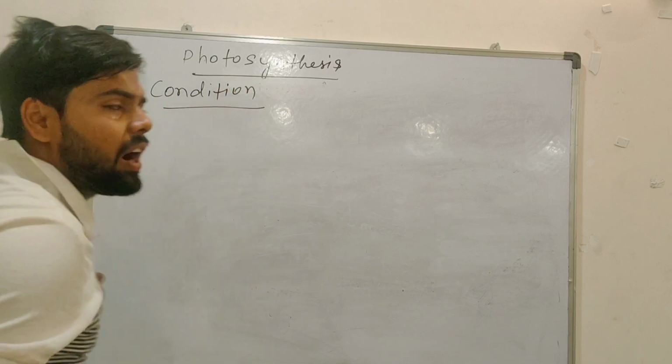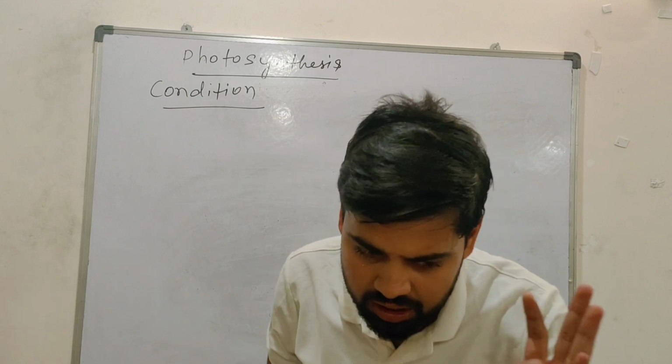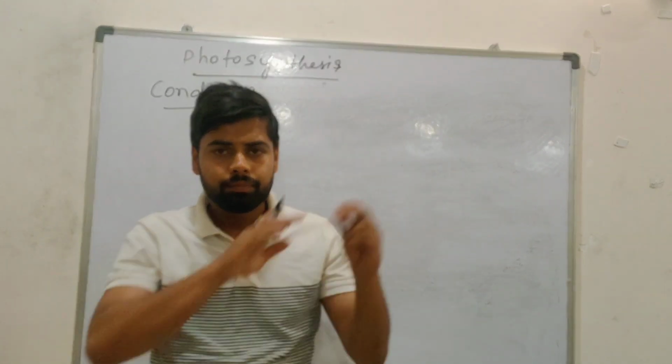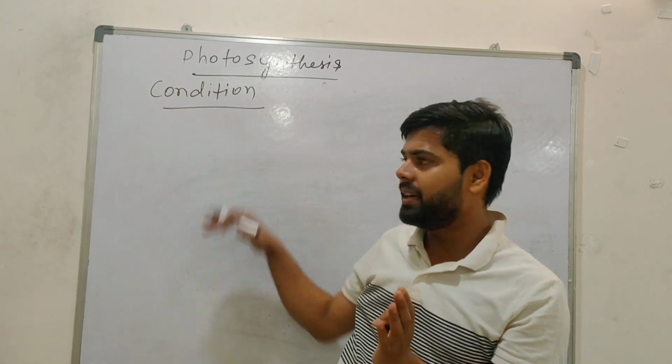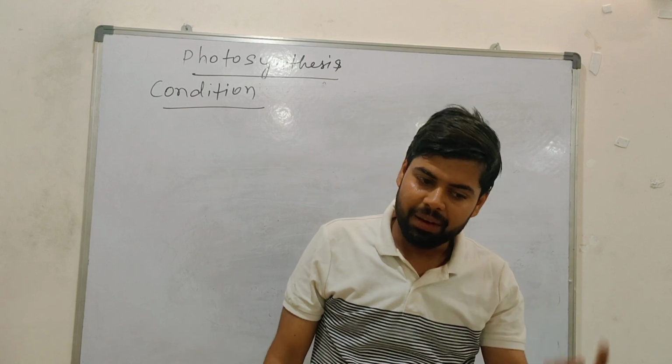So, conditions required for photosynthesis. In a textbook they have given 3 points. First thing, sunlight, absorption of sunlight. Second point they said, light energy. Plants will absorb light energy, na? That light energy will convert into chemical energy.